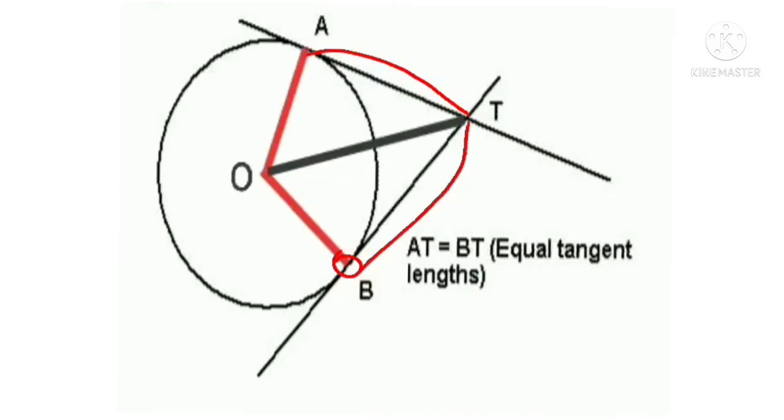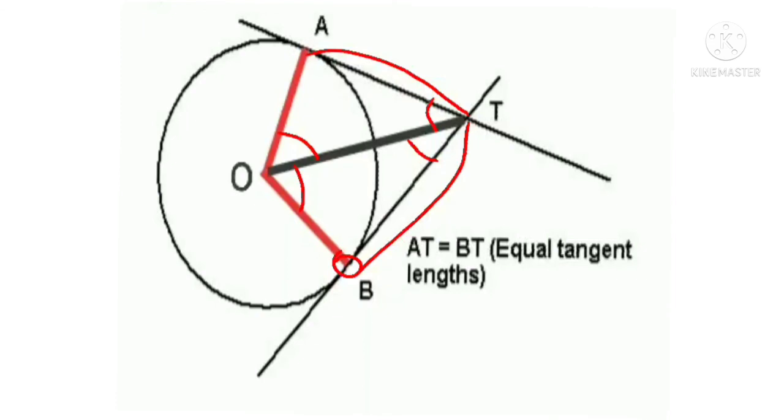So TB equal to TA, or AT equal to BT. That is, the lengths are equal. And then the angles at the center are also equal. So this angle also equal. And then the inclined angle to the line joining the center and the external point, this angle also equal. Understand?